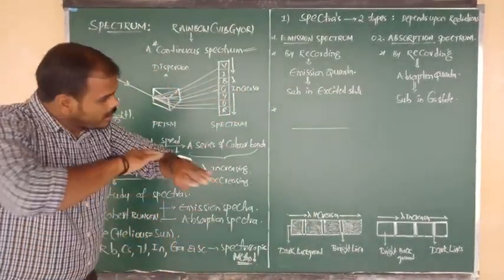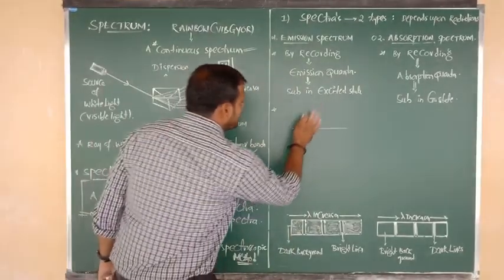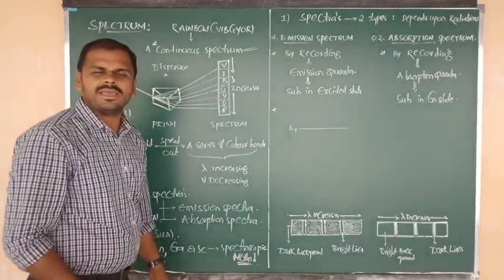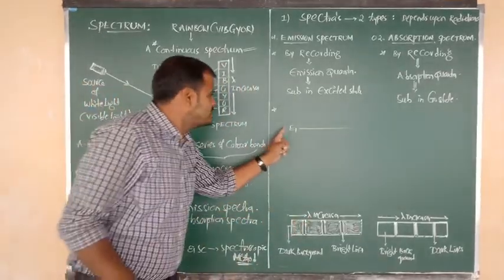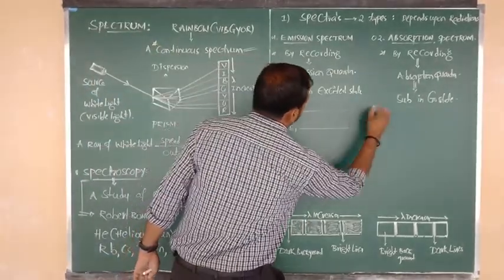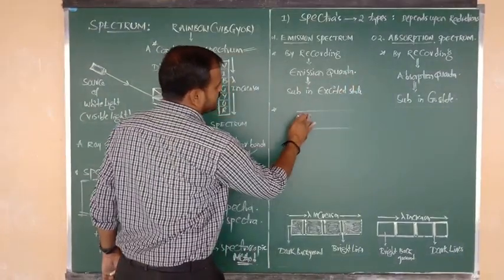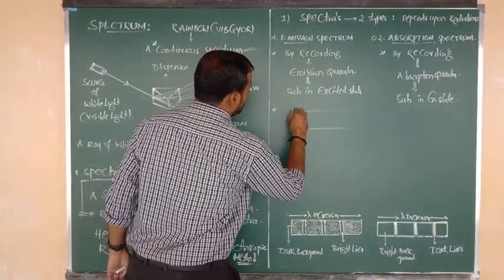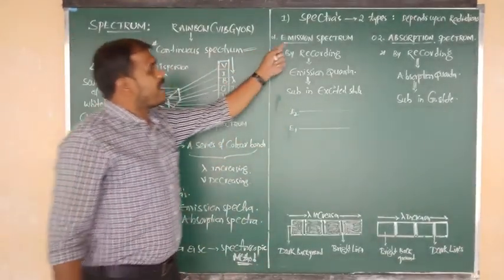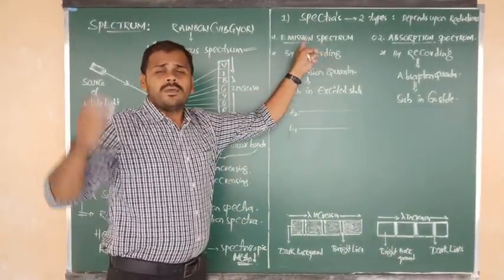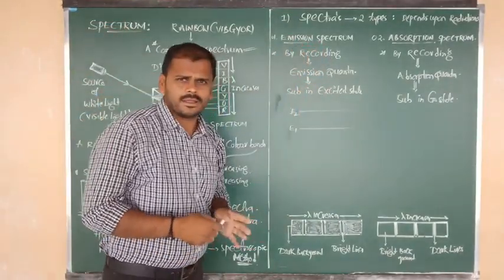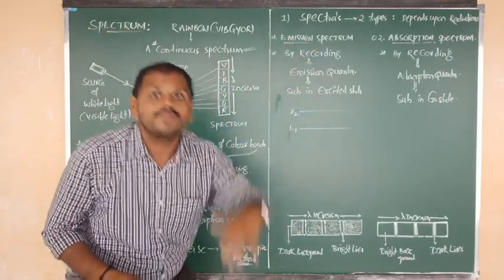Next thing is, suppose this is the lower energy level, and it contains low energy, that is E1. Nothing but energy level 1, its energy is E1. Next, energy level 2, I am going to consider that as E2. So in which case are we getting the emission spectrum? We will get the emission spectrum only from the substances which were in the excited state. Excited state means they are in the higher level.